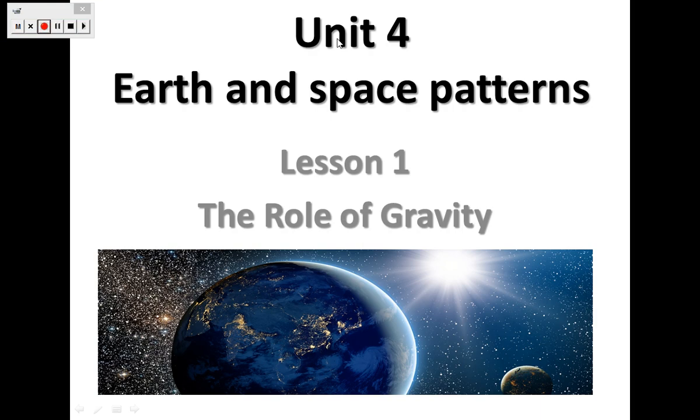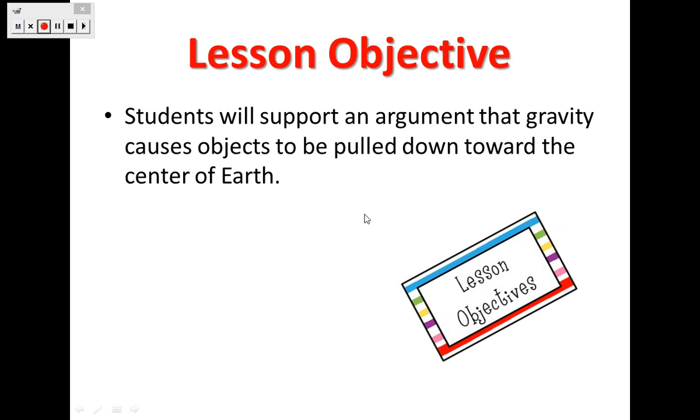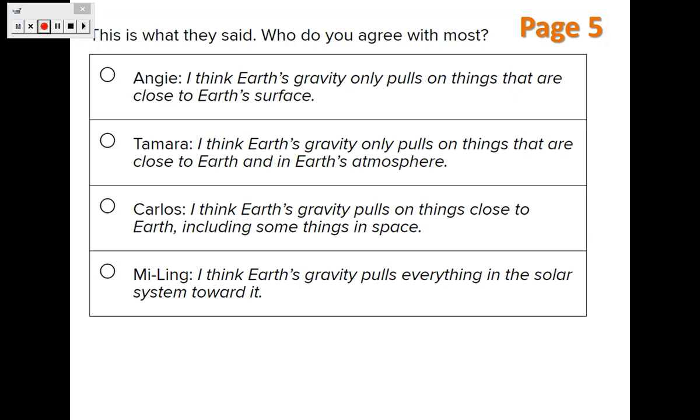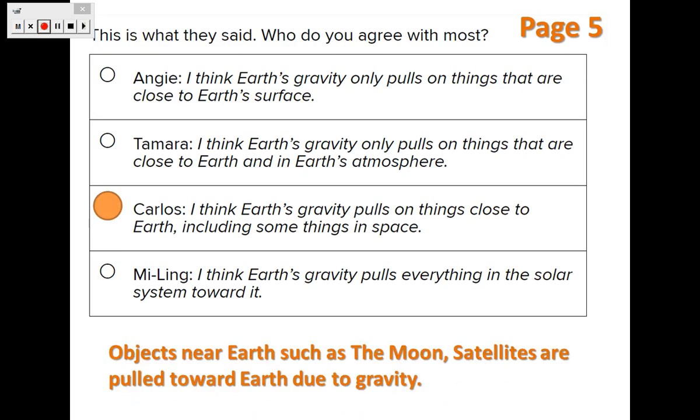Okay, we are now in Unit 4. We are still in Lesson 1. We will continue the role of gravity. Last time, we will just review what we took last time. We talked about the lesson objective. We solved page 5, the science probes. Yes, we solved also this page.